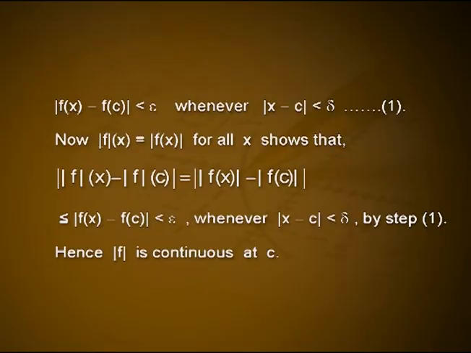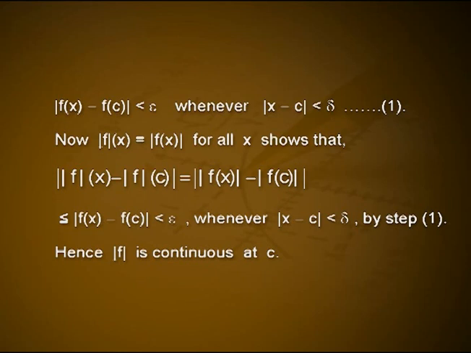If f is continuous at c in A, then the function |f| is continuous at c. Proof: Let f from A to R be continuous at c in A. Then for each epsilon greater than 0, there exists delta greater than 0 such that |f(x) - f(c)| < epsilon whenever |x - c| < delta. We refer to this as step 1.